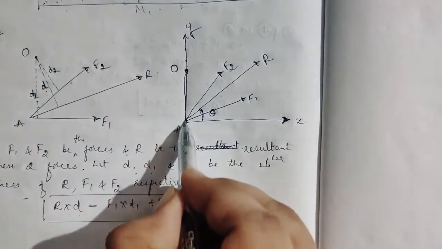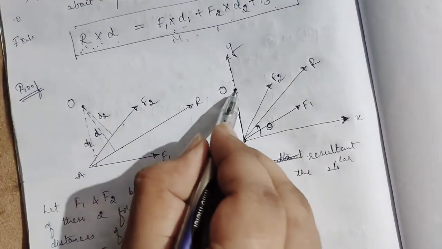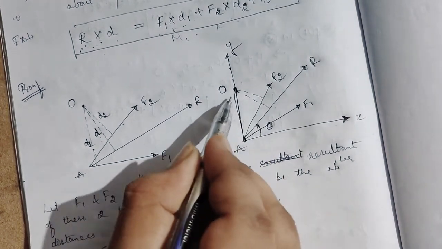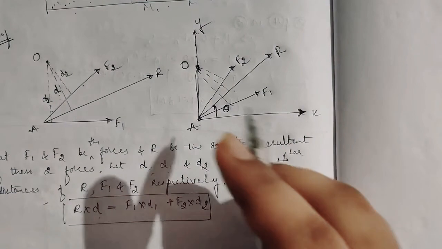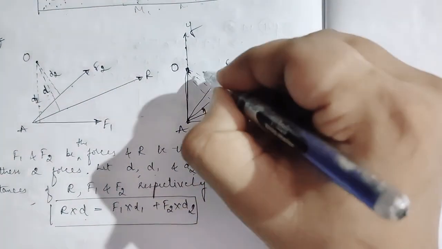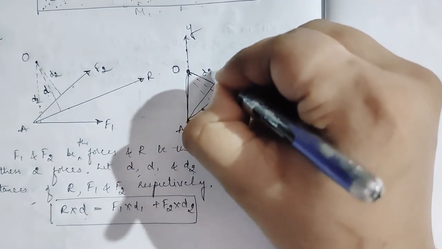So this is, I joined it. So now I'll take the perpendicular distance. Correct. So what I got is, these are all perpendicular to... this is the perpendicular to F2, so that is D2.